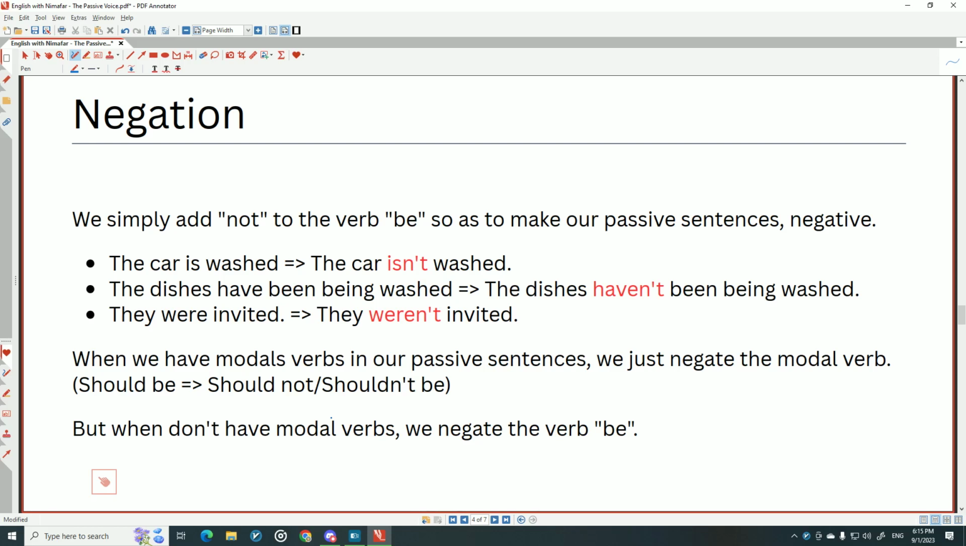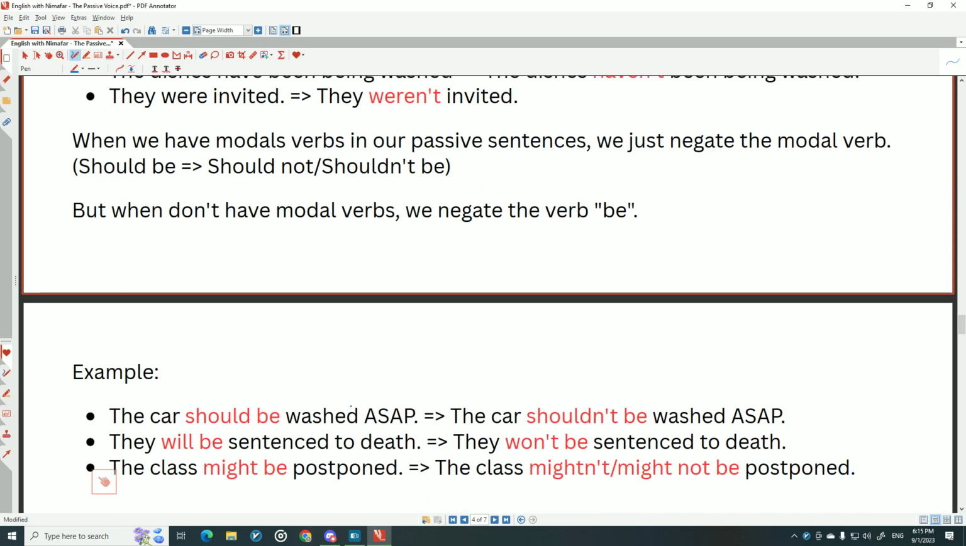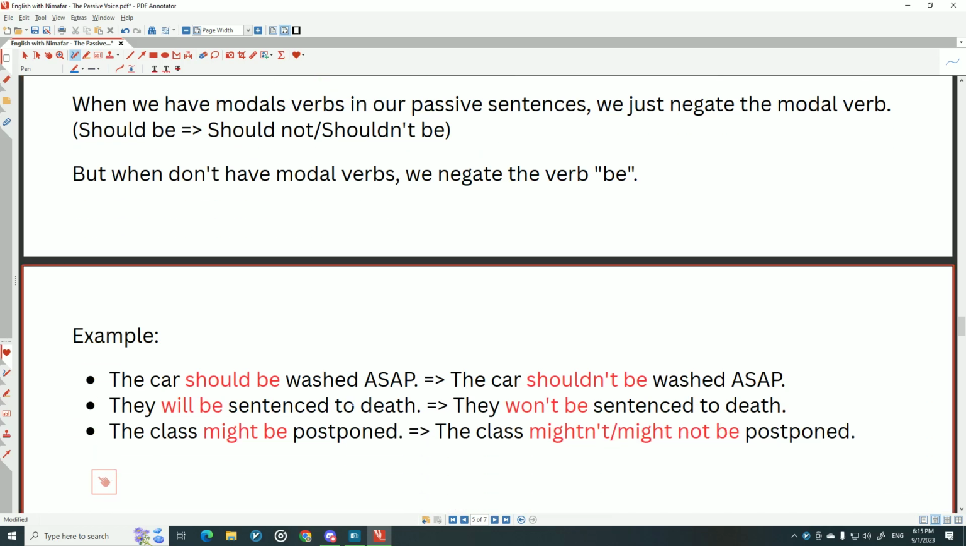Okay? Or they were invited. They weren't invited. Or for example here, when we have a modal verb in our passive sentences, we just negate the modal verb. We say should, shouldn't be. Okay? Should not or shouldn't be. For example, I don't know. It should be done. It shouldn't be done. Okay? For example, the car should be washed ASAP.